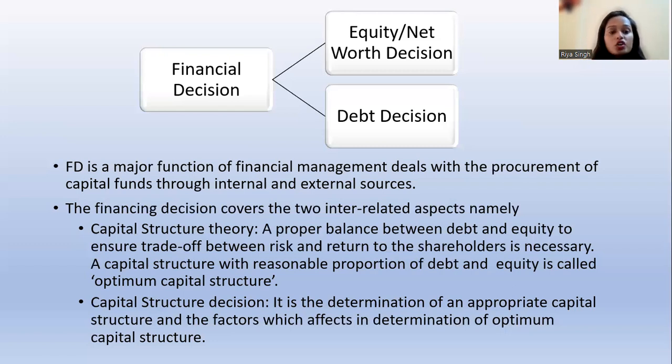Okay, so if we talk about the capital structure theory, it is a proper balance between debt and equity, to ensure a trade-off between risk and return to the shareholders. A capital structure with a reasonable proportion of debt and equity is called an optimum capital structure. The capital structure decision is the determination of an appropriate capital structure and the factors which affect it. So the financial decision is regarding the capital structure only: what should be our capital structure.